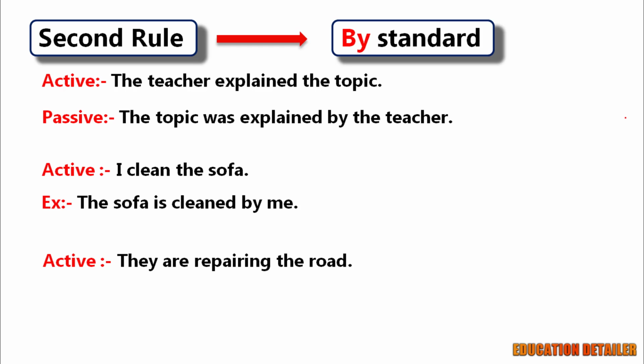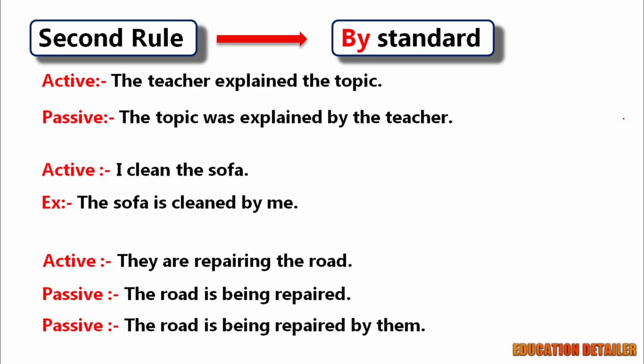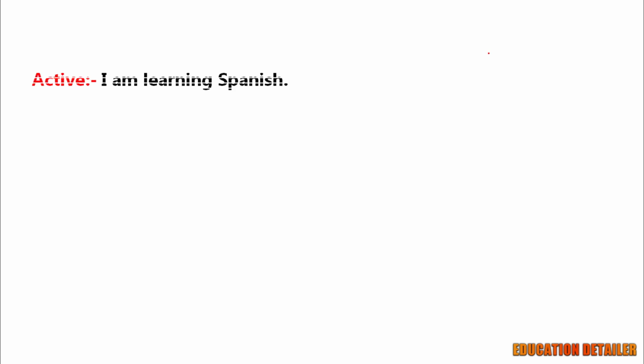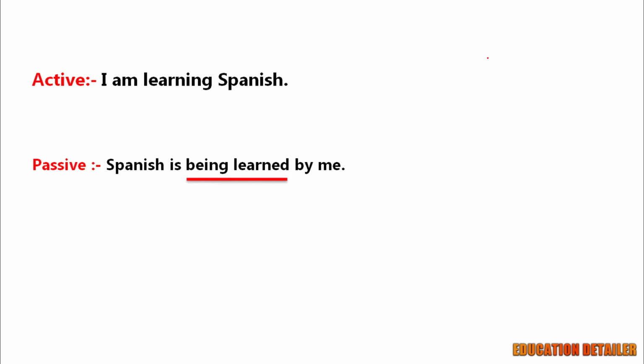They are repairing the road. The road is being repaired. No need to use "by". If you use "by" here, like "the road is being repaired by them", both the sentences are correct. But remember, when the focus is only on the action, not the agent, we should omit "by". Clear? Okay. Before moving to the next rule, look at the passive voice of "I am learning Spanish". Spanish is being learned by me. Why do we use "being learned"?